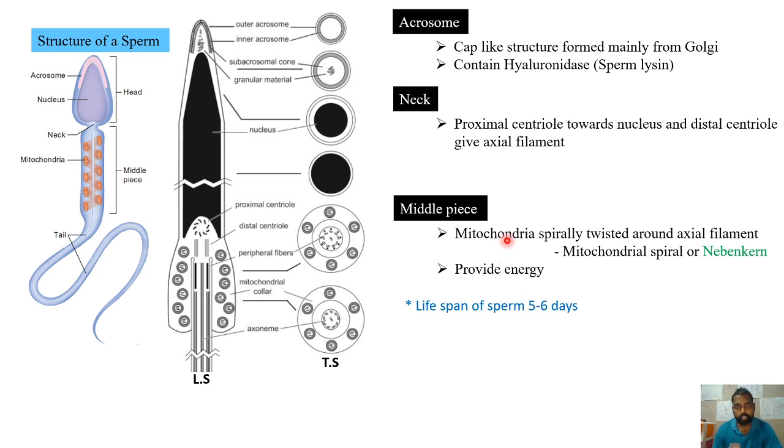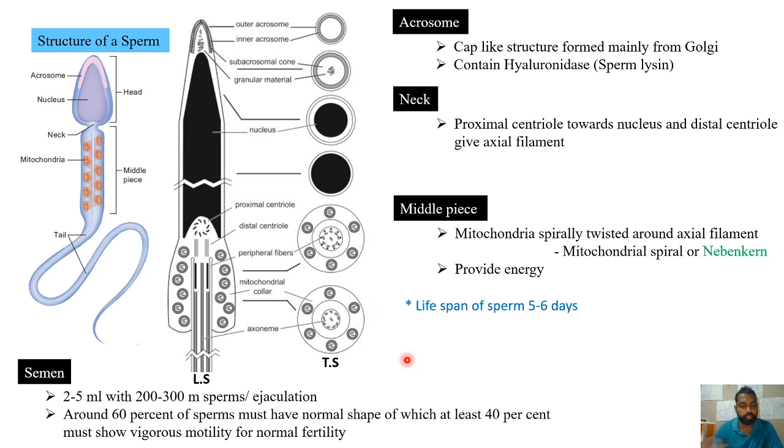Whatever the secretions from these glands will be added with the spermatozoa. Now it is called semen. So it is one milky white fluid that consists of sperms and the seminal plasma. The seminal plasma is secreted from the different glands of the male reproductive tract.